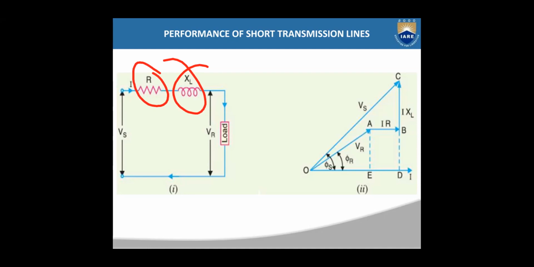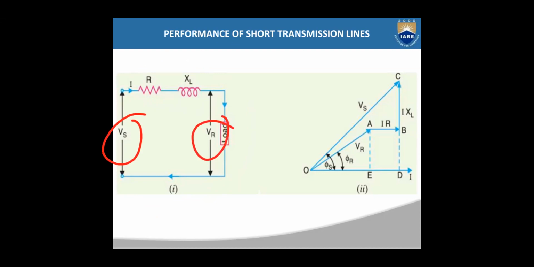So this is the equivalent circuit of a short transmission line, where you have a resistance and inductance. Those two are series parameters, and capacitance is neglected. At the sending end, you have voltage Vs, and the receiving end voltage is Vr. As these two are series parameters, the sending end current and receiving end current are equal. I is the sending end current, which you can also call Is, and IR is the receiving end current. These two are equal in the case of short transmission lines.